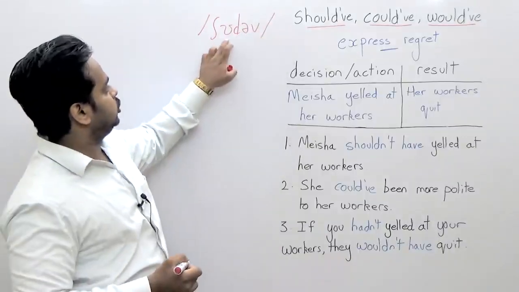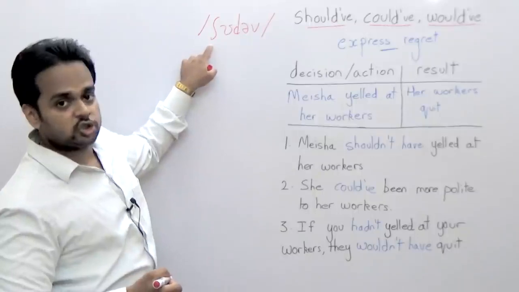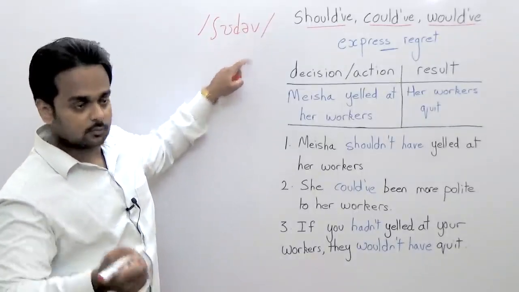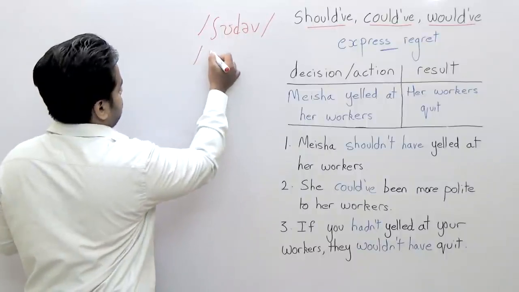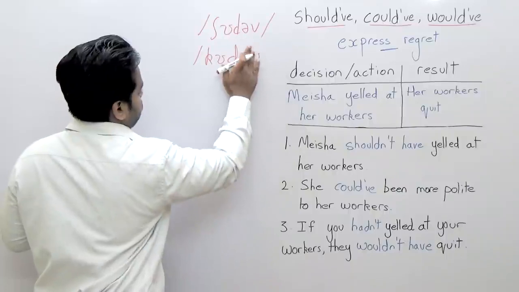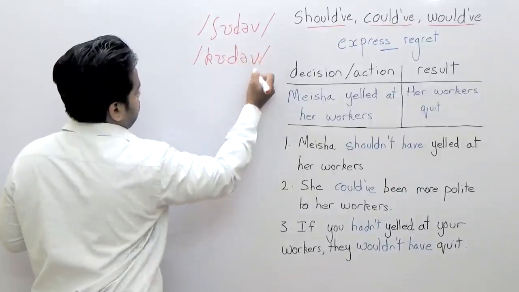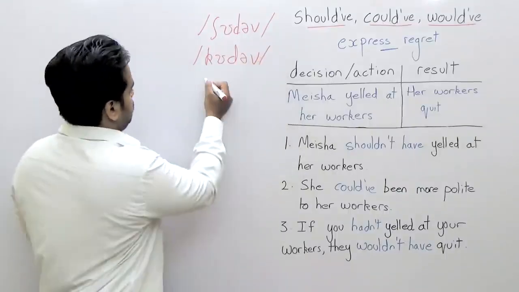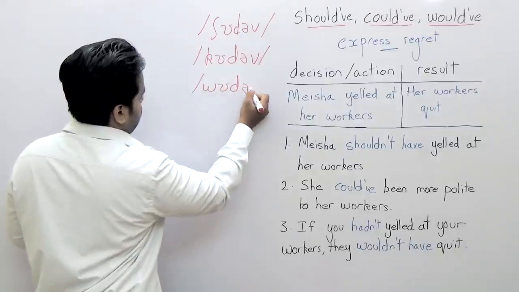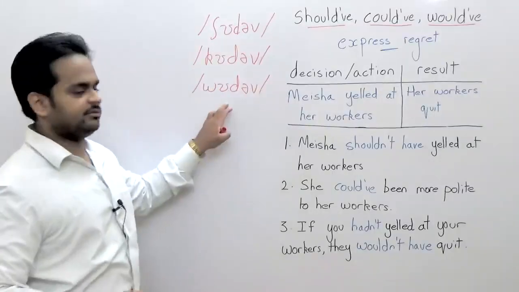When we say it, it sounds like we're saying should have, could have, would have.